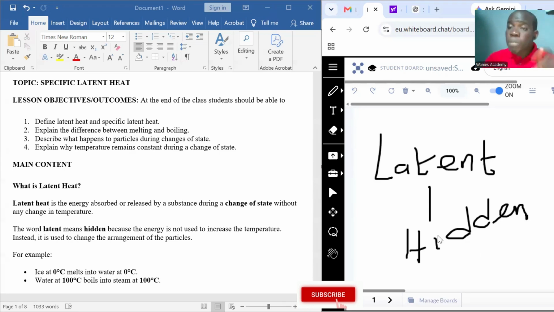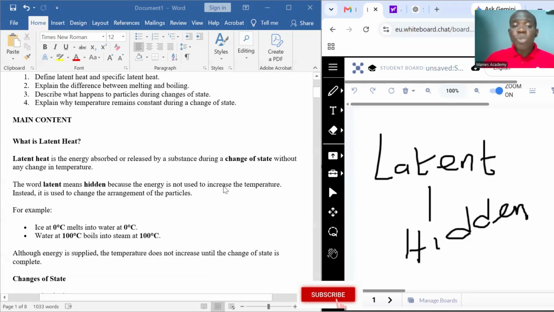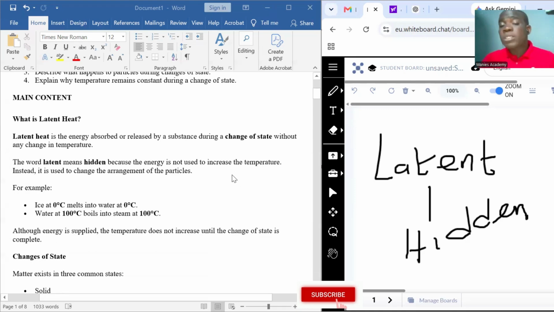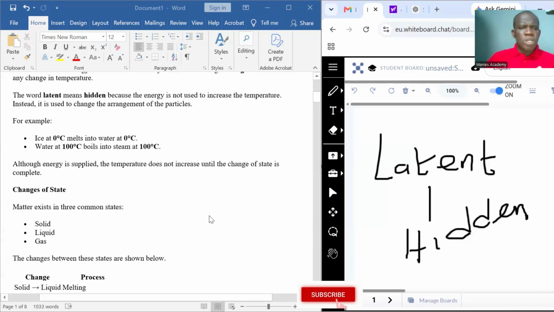The heat responsible for this change is what is called the hidden heat, which is referred to as the latent heat. So although energy is supplied, the temperature does not increase until the change of state is complete. No increase in temperature.